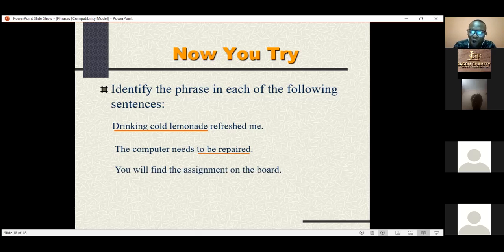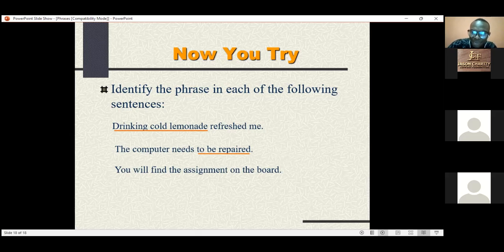Let's move on to the next one. You will find the assignment on the board. What is the prepositional phrase there? The assignment on the board. Yes, that is a phrase actually. The assignment on the board put together will be a noun phrase, functioning as the object of the verb find. But then you have a prepositional phrase within that phrase, on the board, right? On the board is a prepositional phrase. The assignment is a noun phrase. The assignment on the board is a noun phrase. But the phrase here that is a prepositional phrase is on the board.